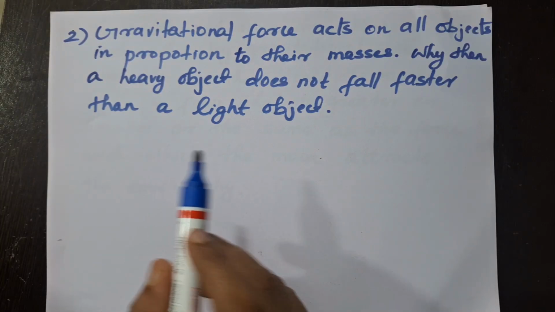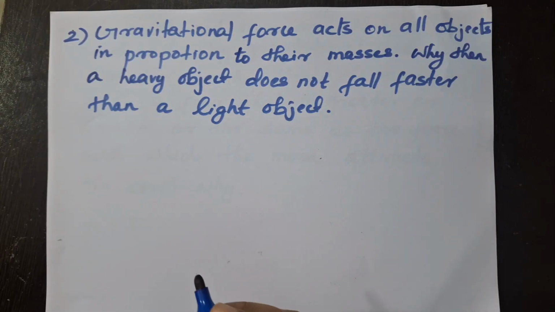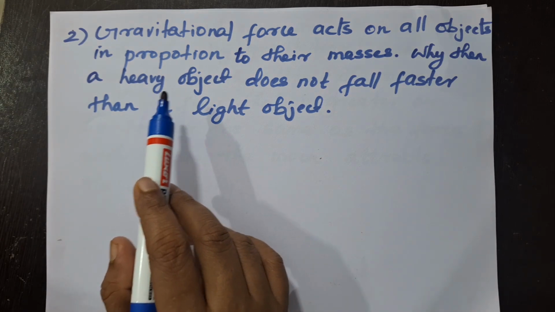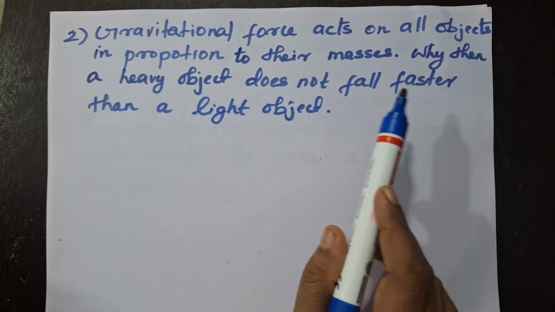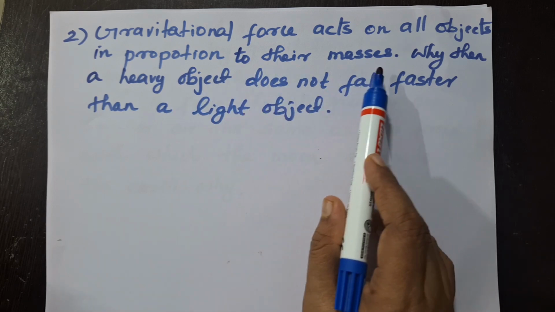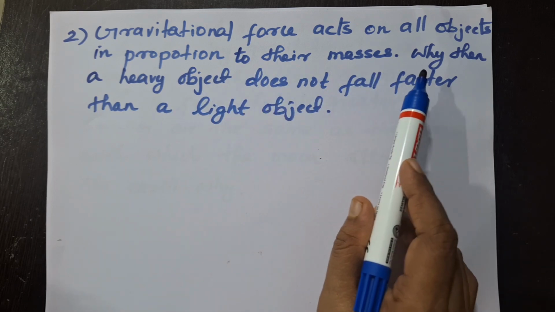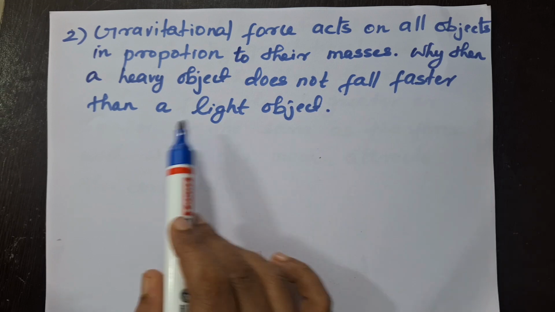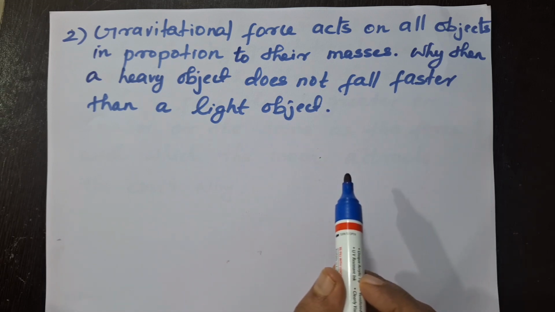Today let us see some of the questions which are given in our textbook of class 9th. Gravitational force acts on all objects in proportion to their masses. Why then does a heavy object not fall faster than a light object?